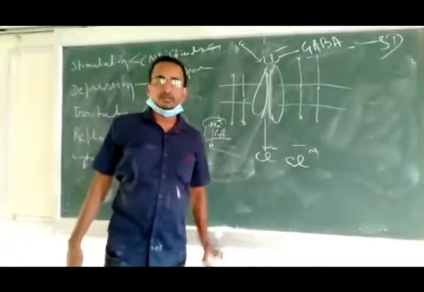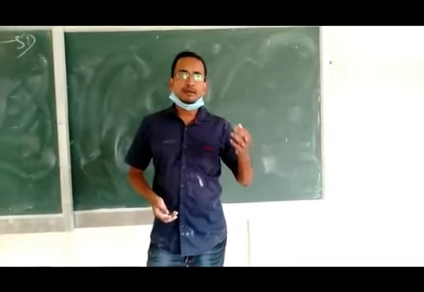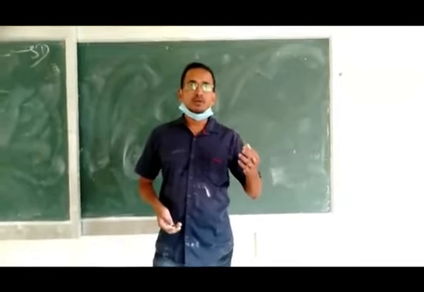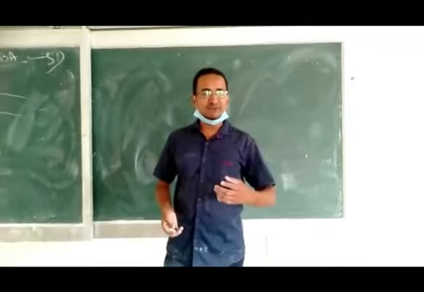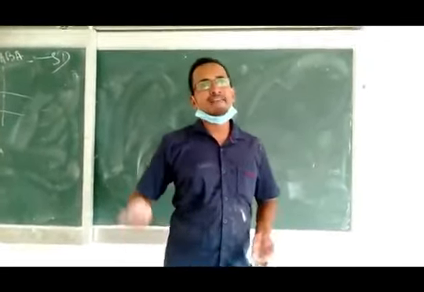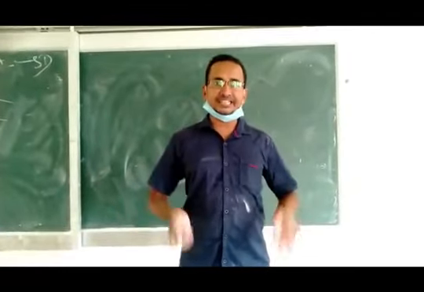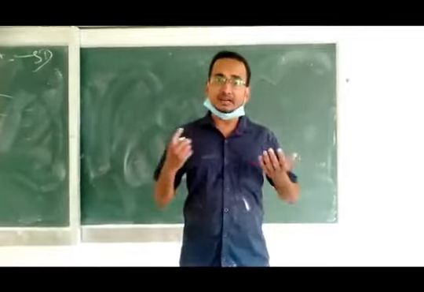Then the next important mechanism of drug action is through receptors. The term which comes up much more in your pharmacology is receptor. Receptors are macromolecules, protein in nature, residing in effector cells.